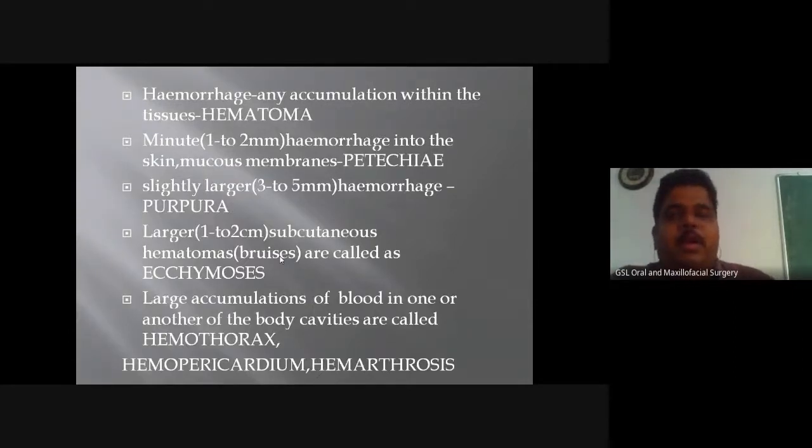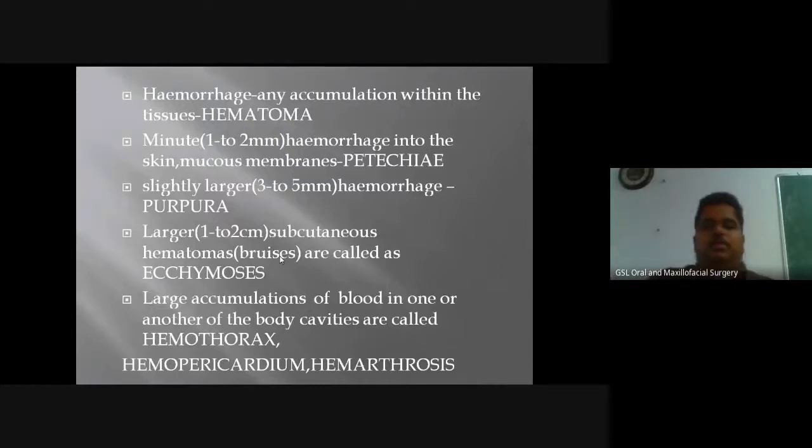Remember, as a medical or dental fraternity, when you are describing any case or incident happening to the patient to any other medical professional, you need to talk in these terminologies, not in layman's terminologies. So whenever there is collection of blood within the tissue spaces, you have to use the terminology hematoma.